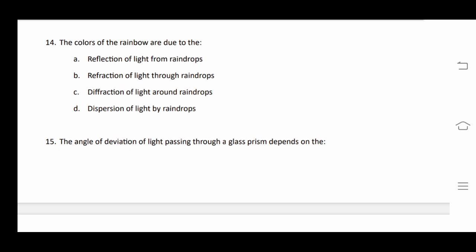But in this question we are asked about the color of rainbow. So colors will arise due to the dispersion of light by the raindrop. So here the correct answer will be option number D.